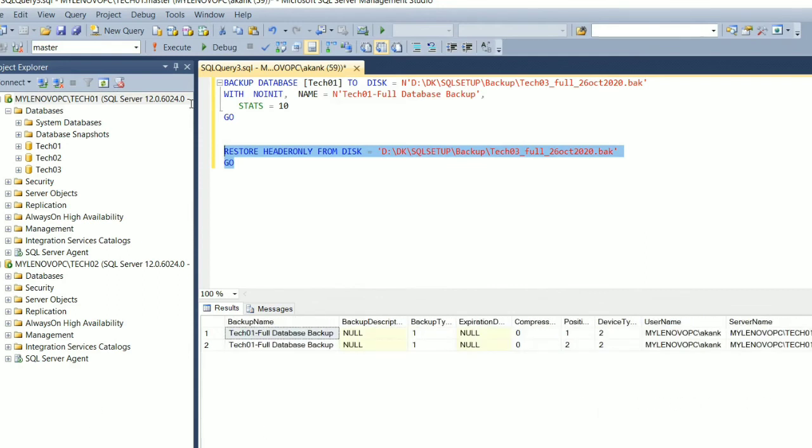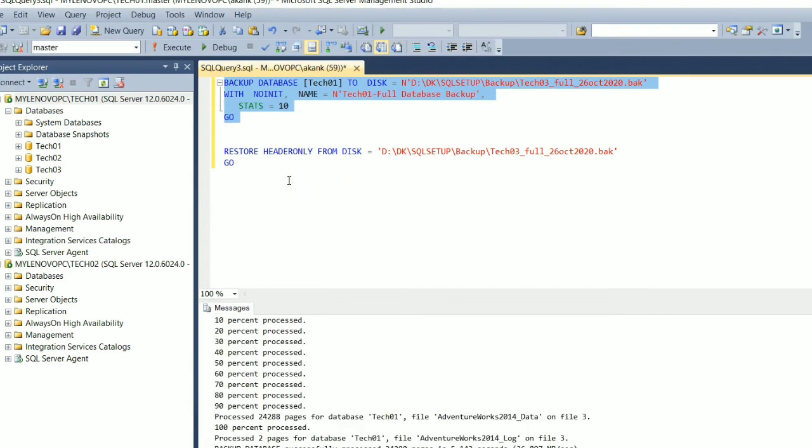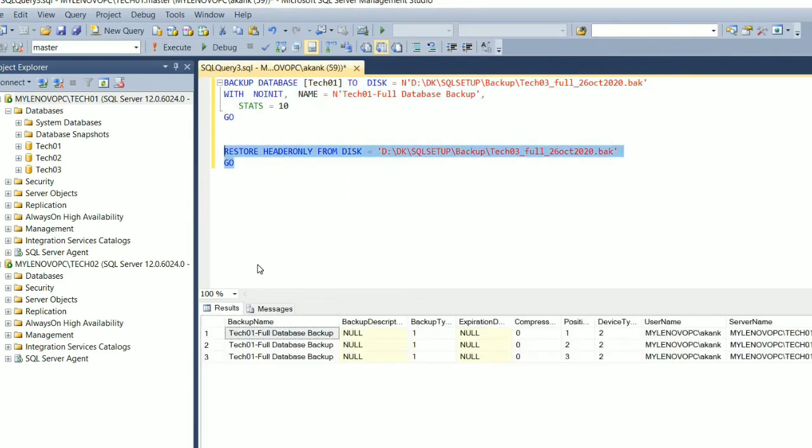If you execute it once more, you will get the third full backup also in the same file. See, so you have 1, 2, 3 backups inside a single file.